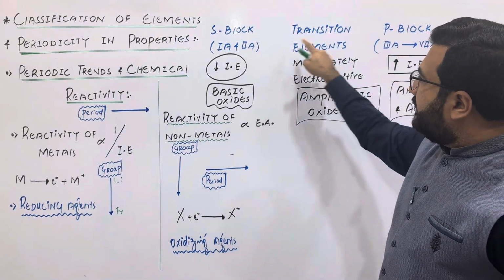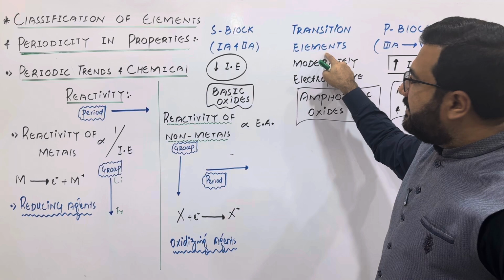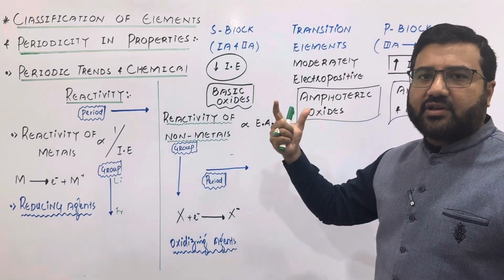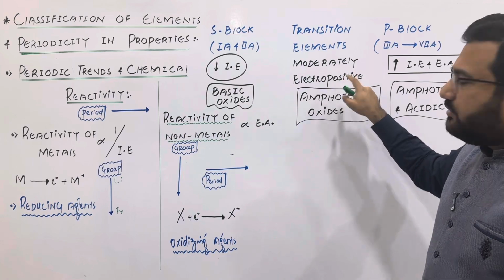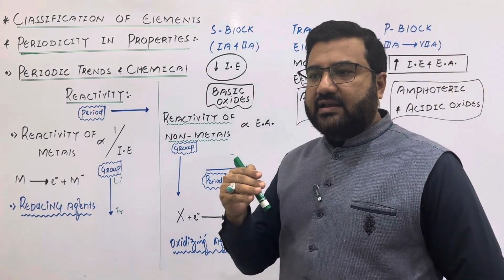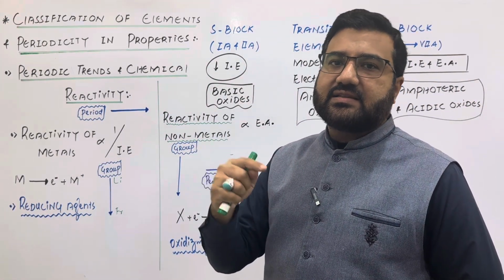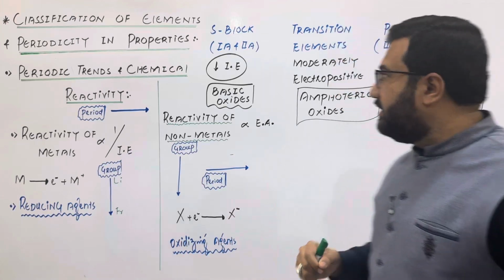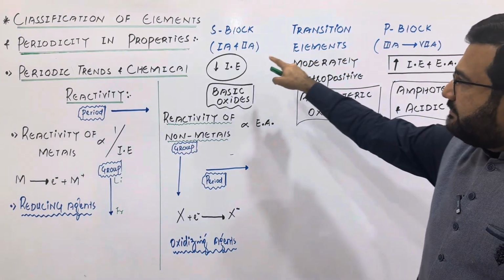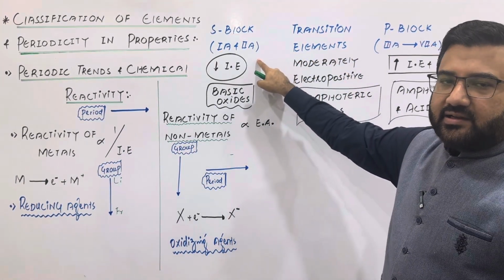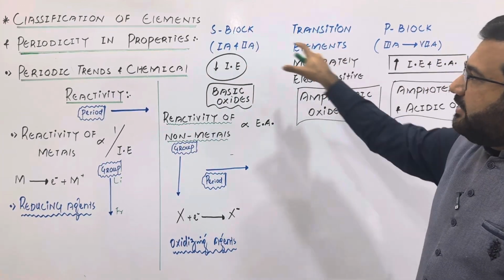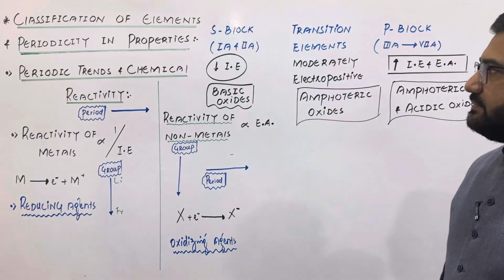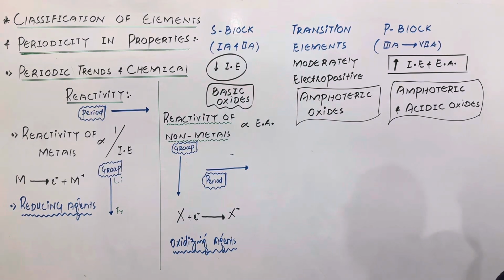Then, when we move towards the right, there are transition elements, d-block elements and f-block elements, outer and inner transition elements. They are moderately electropositive. They have slightly high ionization energies as compared to group 1A and 2A, so they are less reactive as compared to the alkali and alkaline earth metals. They are relatively weak reducers as compared to the s-block elements, alkali metals and alkaline earth metals.